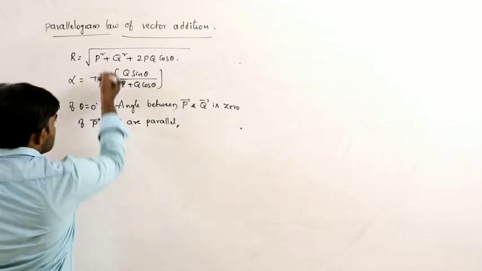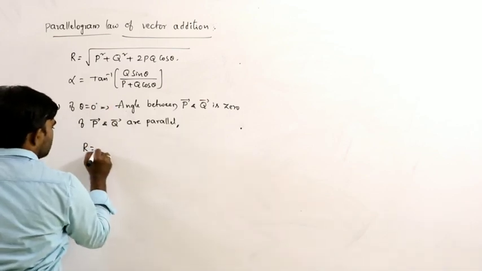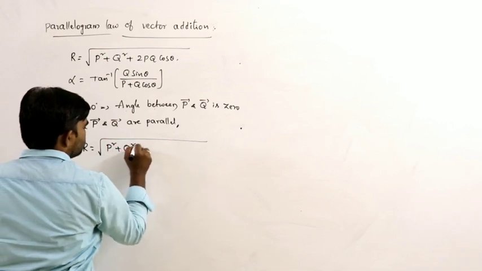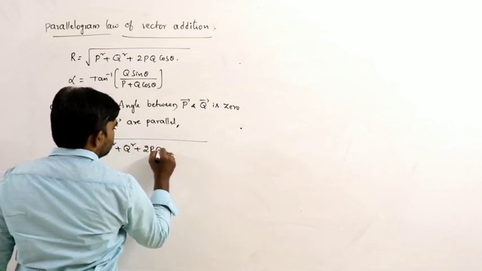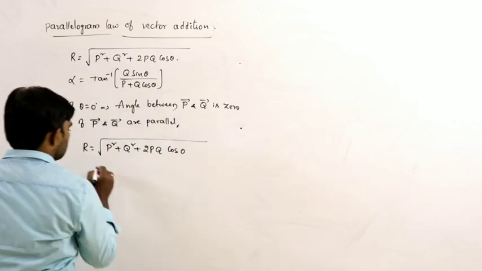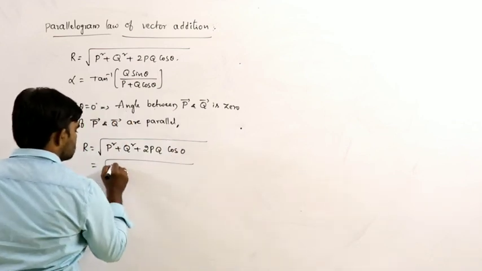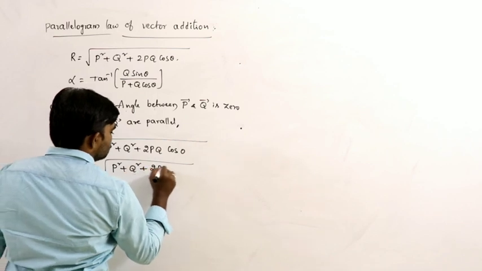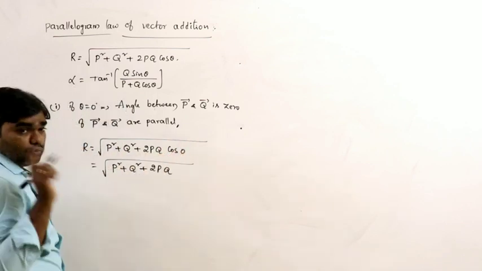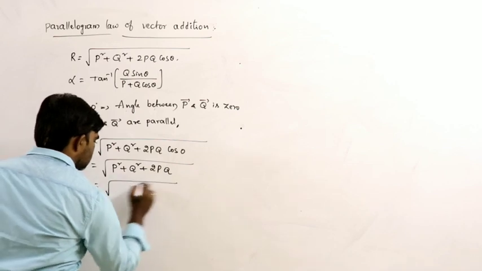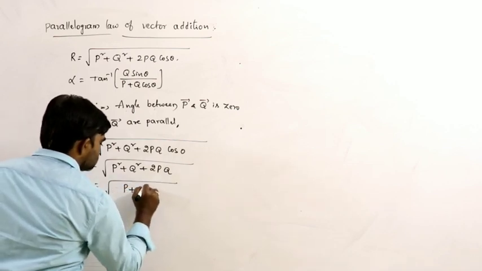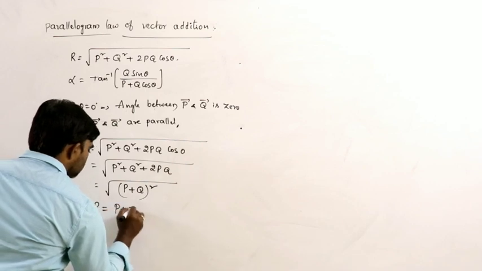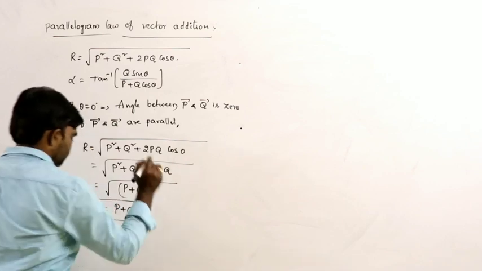So substitute this: R can be written as under root P square plus Q square plus 2PQ cos 0, and cos 0 value is 1. That is equal to under root of P plus Q whole square. Therefore R is equal to P plus Q.